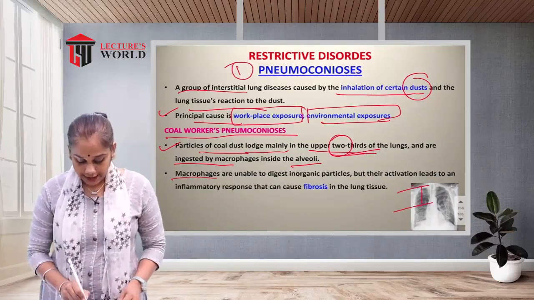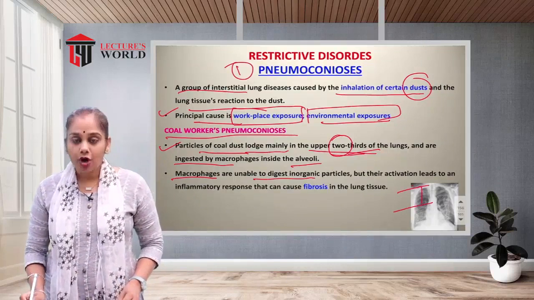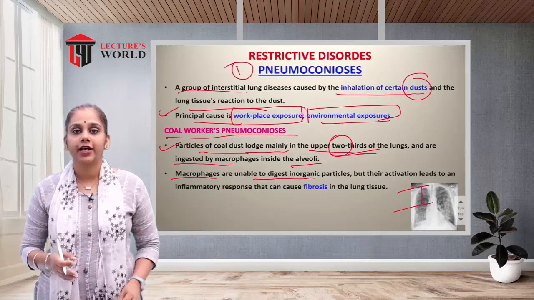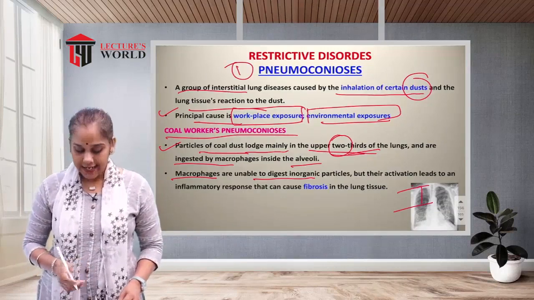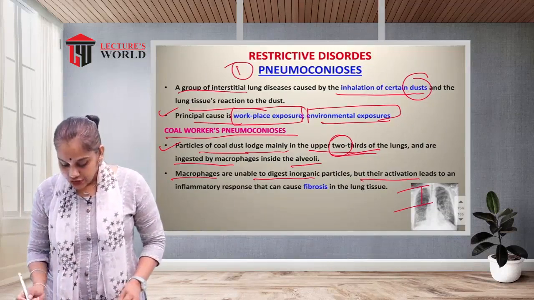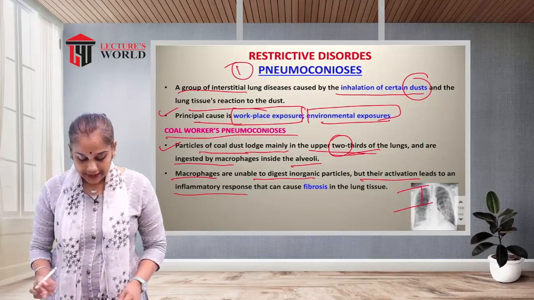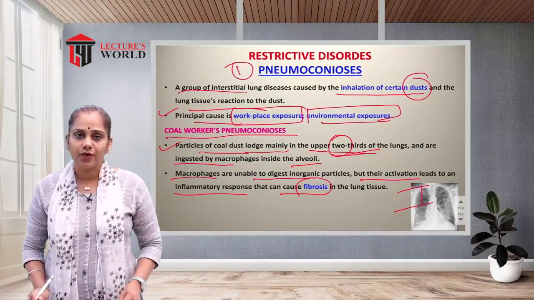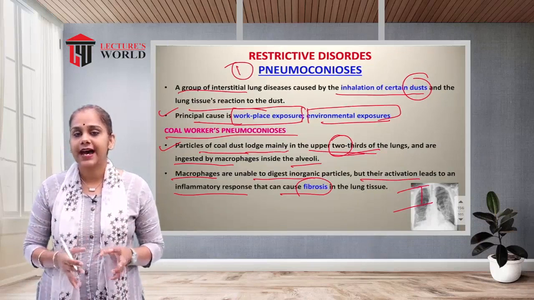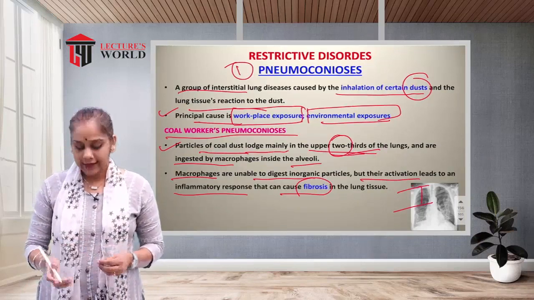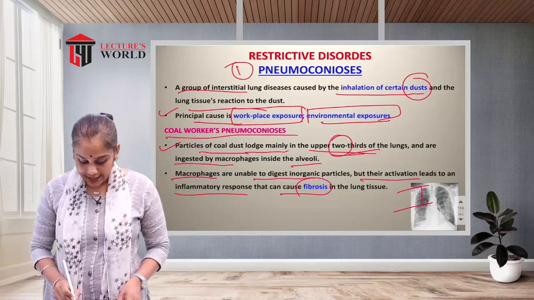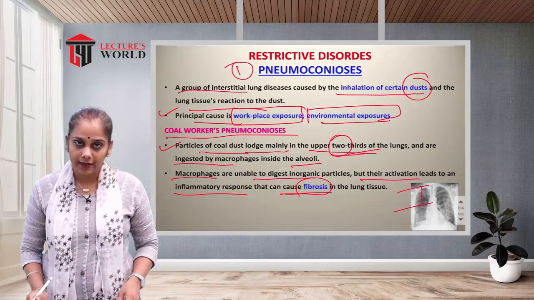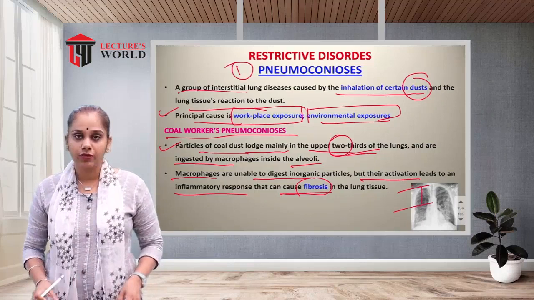Macrophages are unable to digest inorganic particles. Sometimes these macrophages are unable to digest, but their activation leads to an inflammatory response that can cause fibrosis in the lungs. Sometimes macrophages fail to give the reaction, and fibrosis can be seen in the lungs. So this is pneumoconiosis.